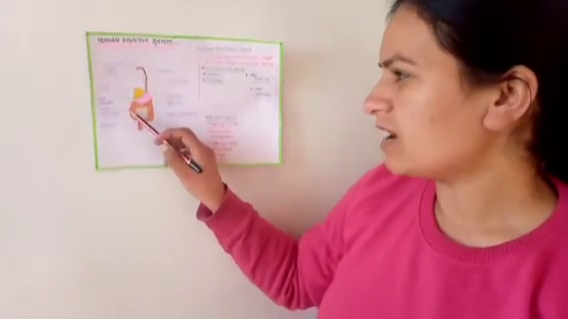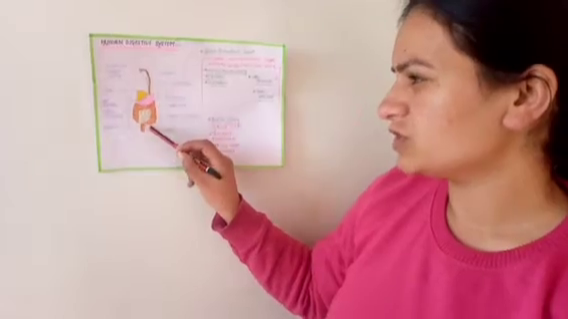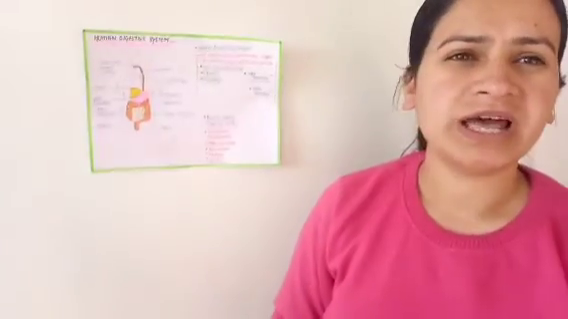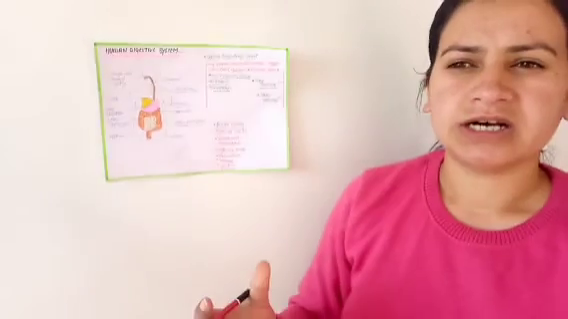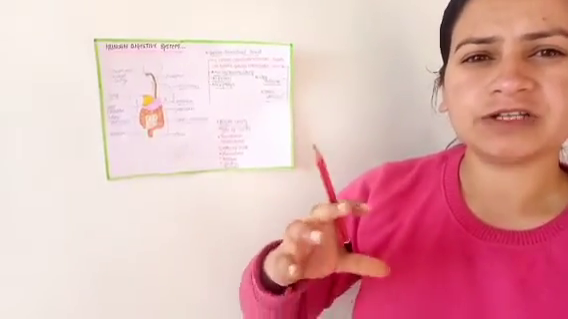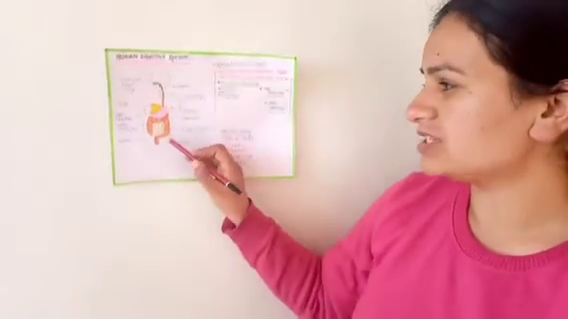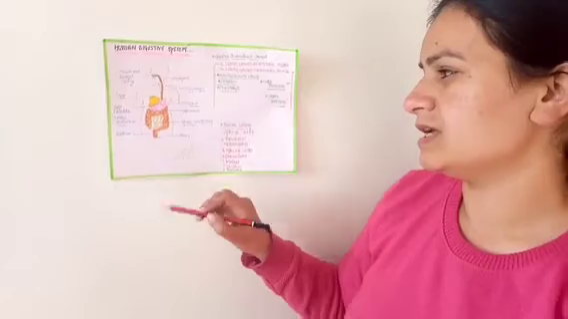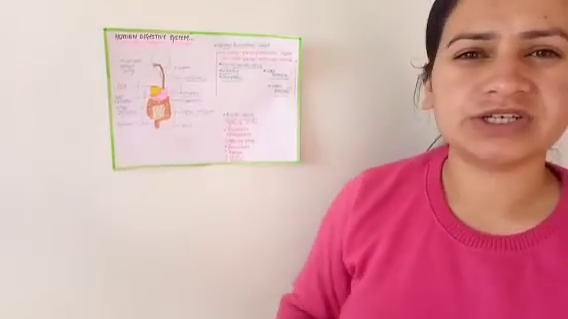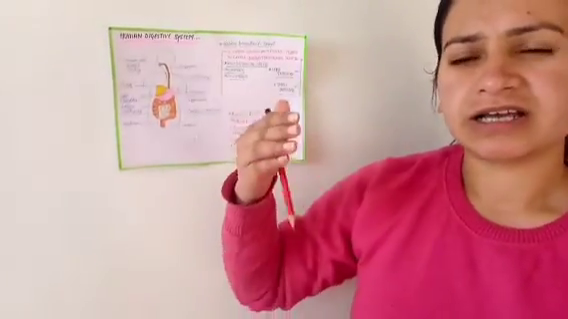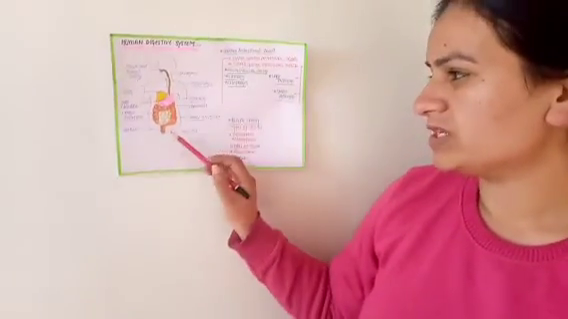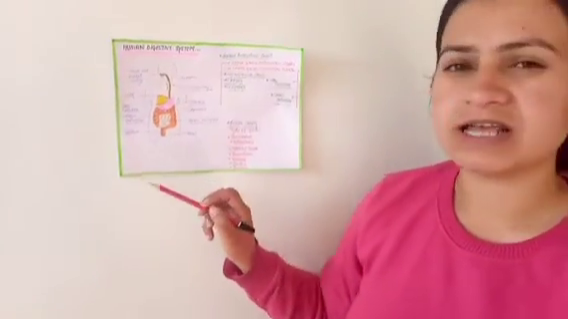After the large intestine, the food reaches the rectum. Here the food is stored for a longer duration. After the storage, the waste gets out from the anus, and all the undigested material or waste product leaves this portion of our body, that is the anus.